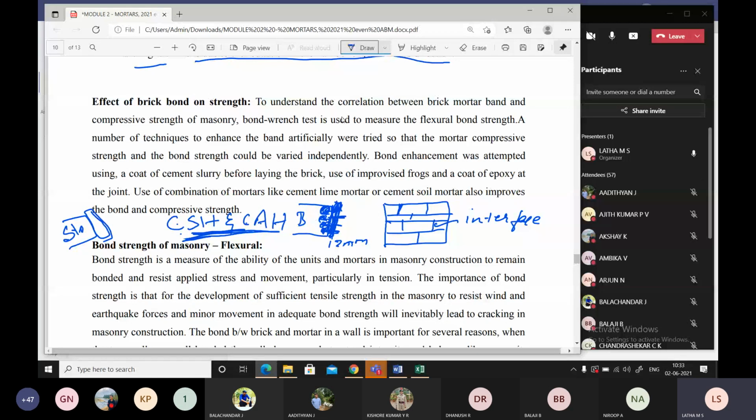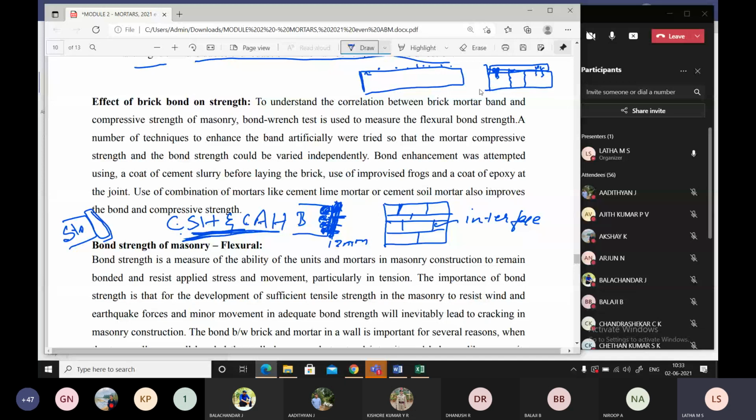Take your concrete block: you find a number of pores, voids, on the surface. You place mortar on this, and immediately there will be percolation of mortar. Sometimes it may penetrate if these pores are open to the entire length, or else it will stop. It is creating a bonding.